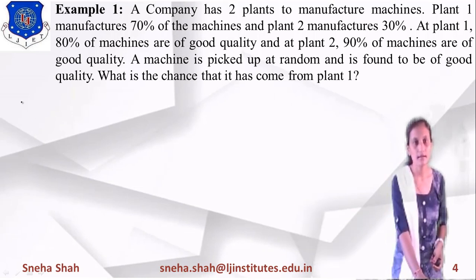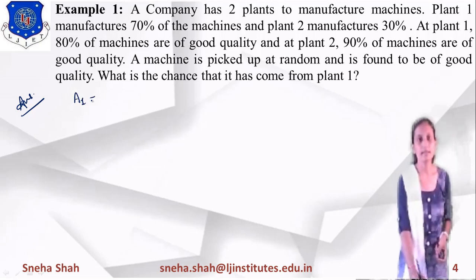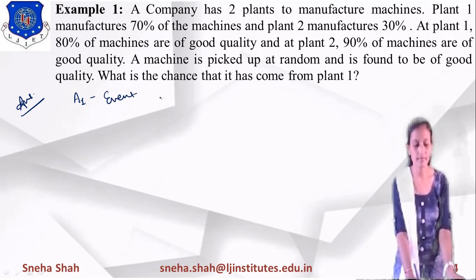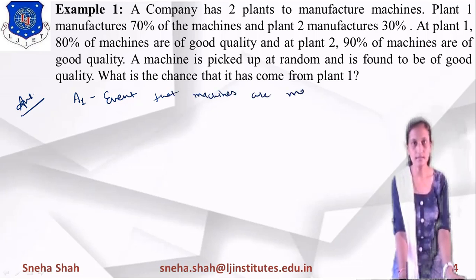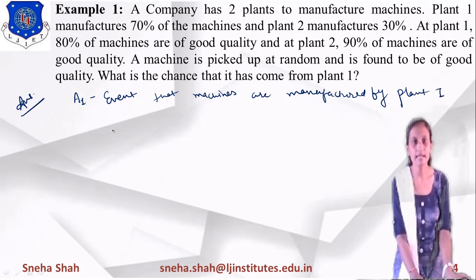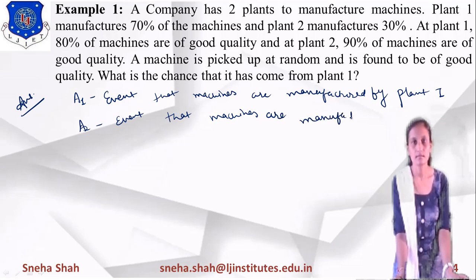We can calculate this example by defining the different events. Event A1 is the event that machines are manufactured by plant 1. And A2 is defined as the event that machines are manufactured by plant 2.